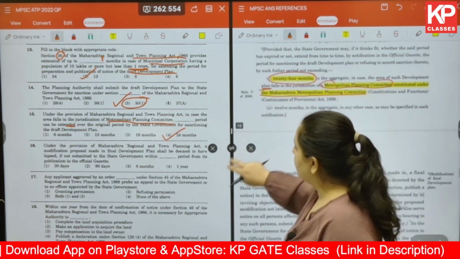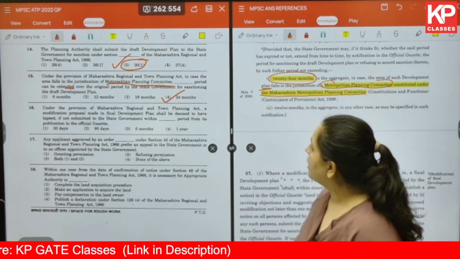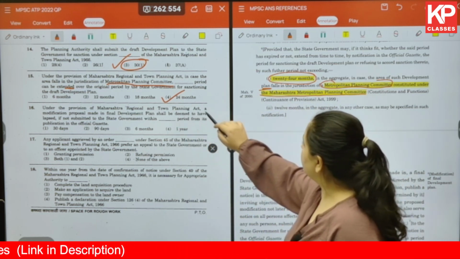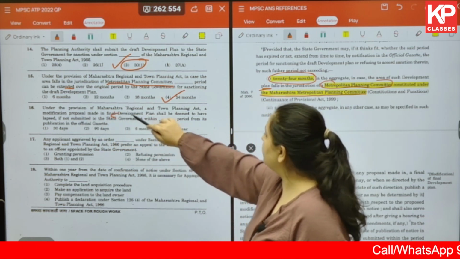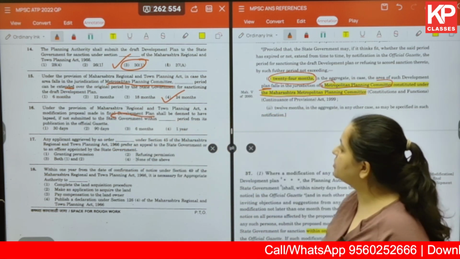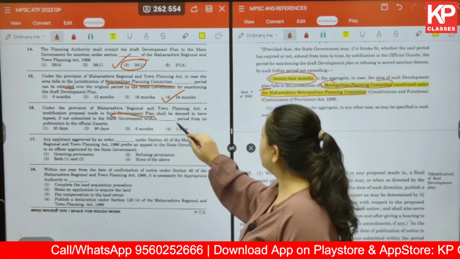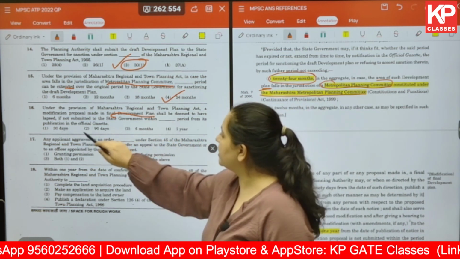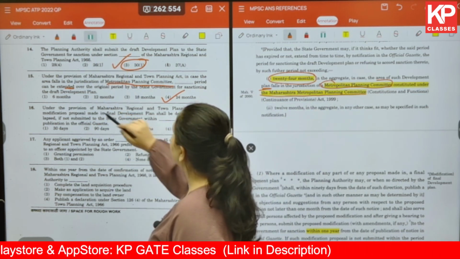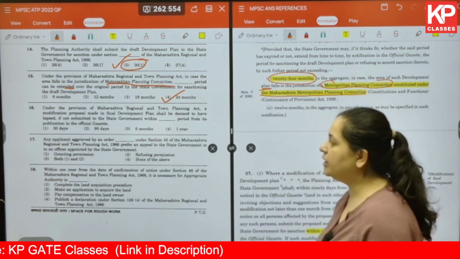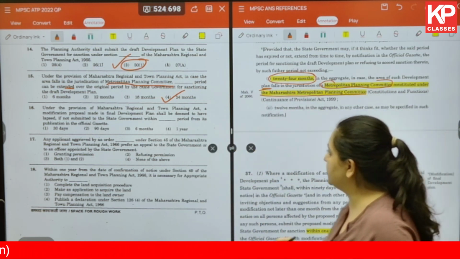Okay, the next question again is from MRTP Act. Under the MRTP Act, a modification proposal made in the final development plan shall be deemed to have lapsed if not submitted to the state government within dash period from its publication to the official gazette. You have to read the question very carefully. What does it say? Under the provision of MRTP Act, so okay, we now know the act in question.